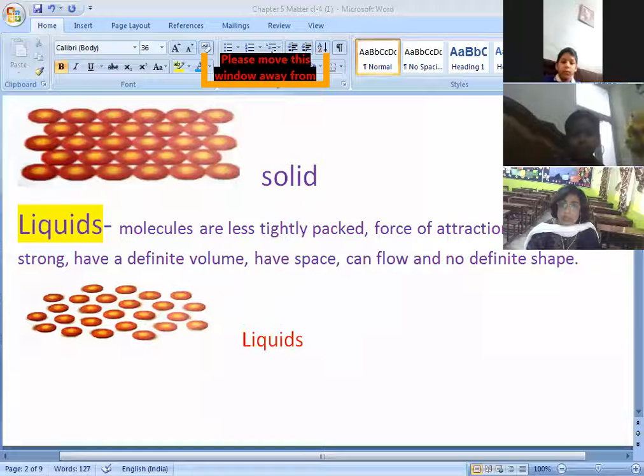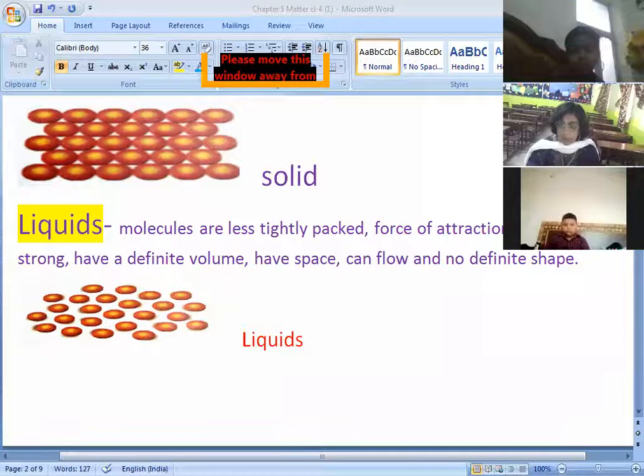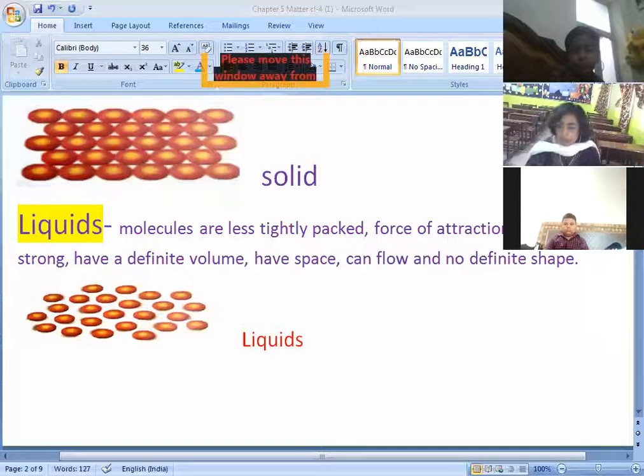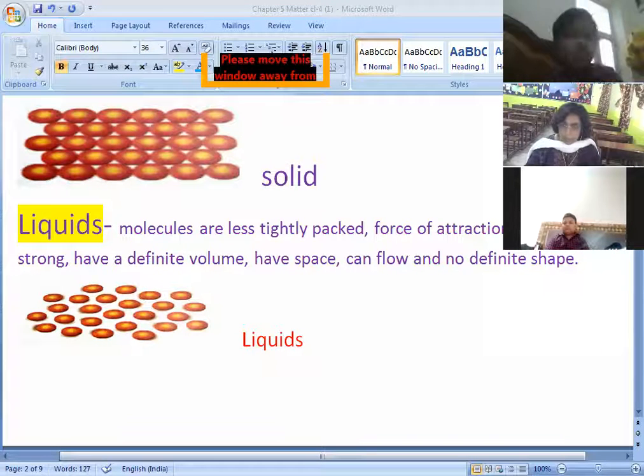So liquids do not have a fixed shape. They take the shape of the container in which we put them. Okay? Likewise, if I put the liquid in this container, it will take this shape. Or if I put it in this beaker, it will take its shape. If I put it in the water bottle, it will take the shape of that water bottle. So liquids do not have a fixed shape. They have a fixed volume. Their quantity remains the same. Okay? Now coming to the gases.